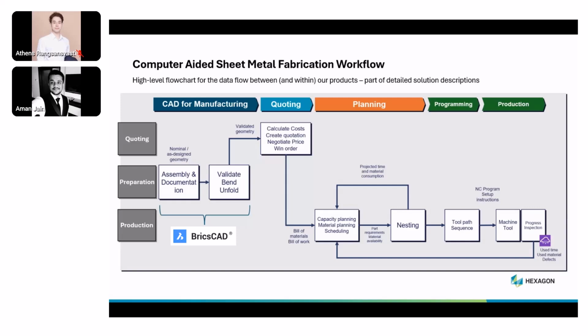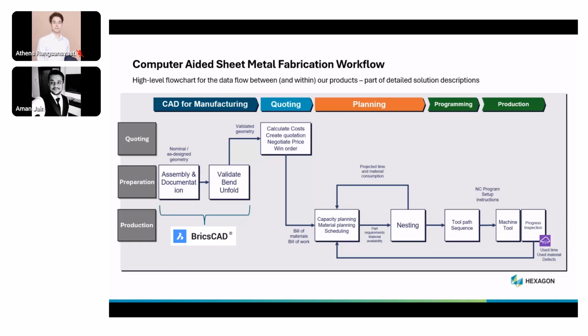And then once the geometry is validated, it feeds into the quoting phase where the validated geometry is used to calculate the cost, create quotations, negotiate price with the customers, and so on. The validated data from BricsCAD would also be critical for the planning phase, feeding into capacity planning, material planning, and scheduling.